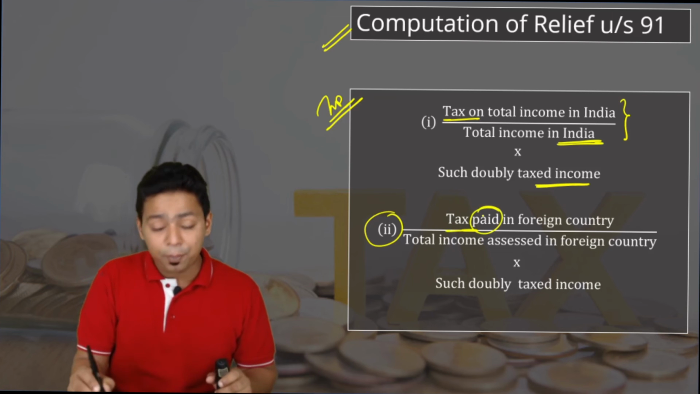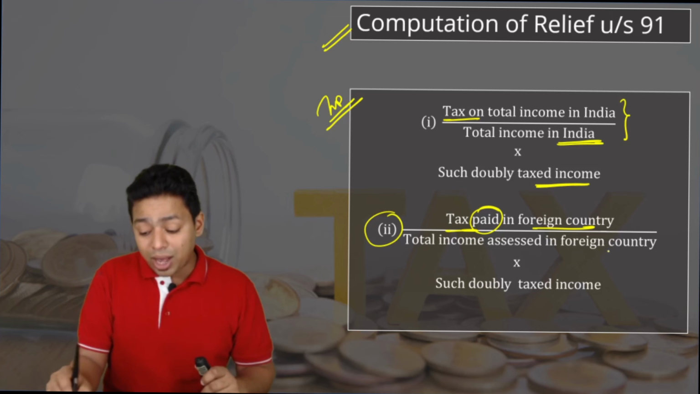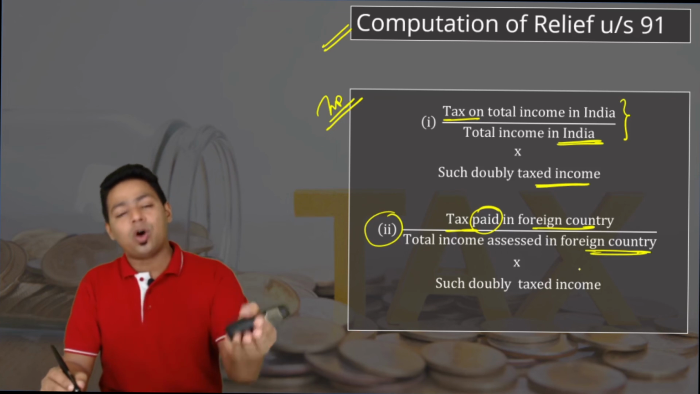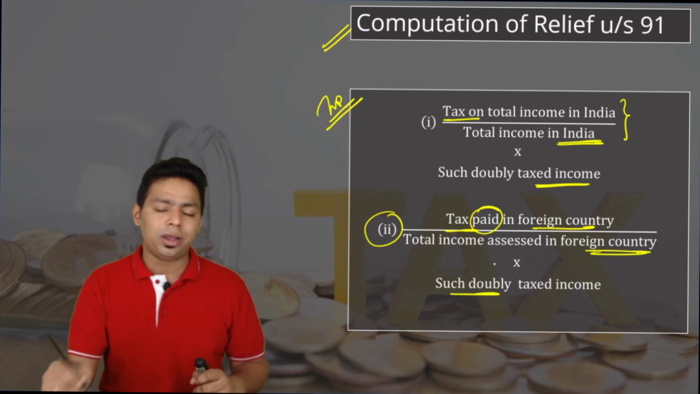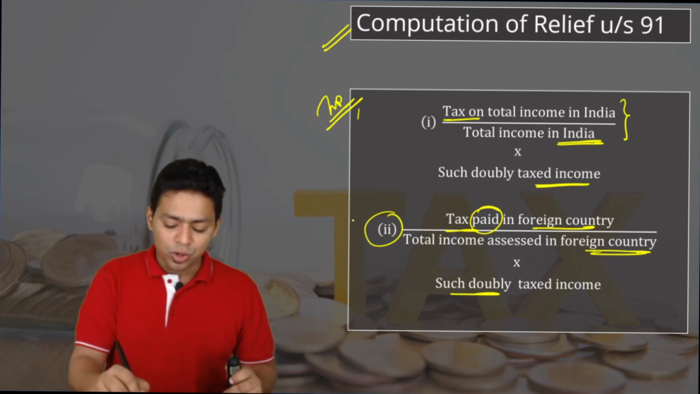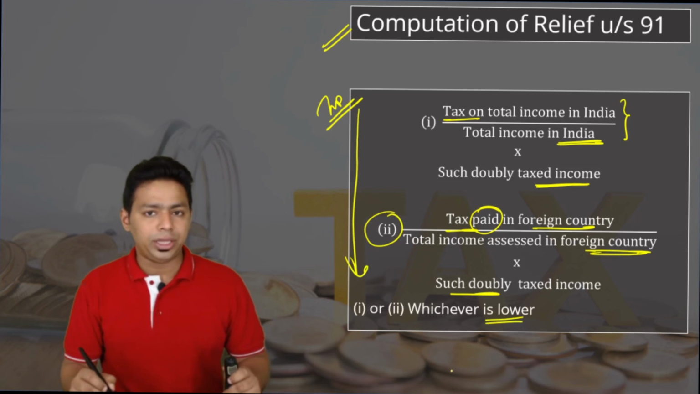So tax paid, not outstanding, tax paid in a foreign country divided by total income assessed in the foreign country according to the law of the foreign country, into such a doubly taxed income. So doubly taxed income is a common factor that you can multiply later also. Whichever is lower is actually the relief. Yes, whichever is lower is the relief.